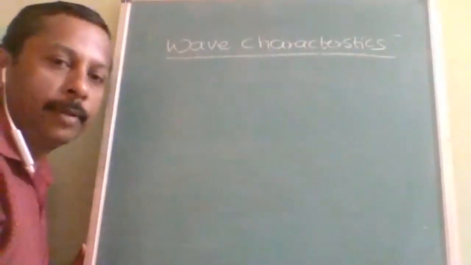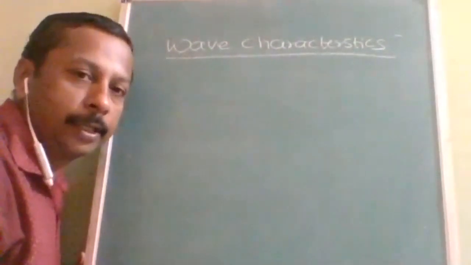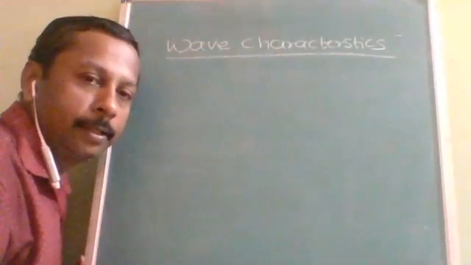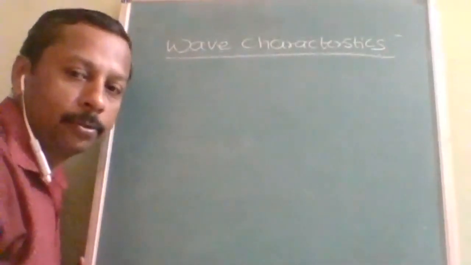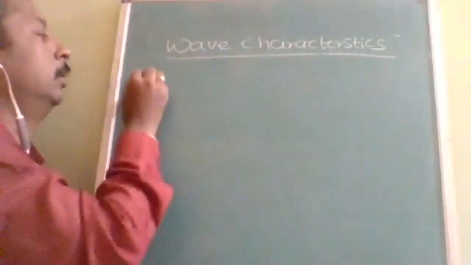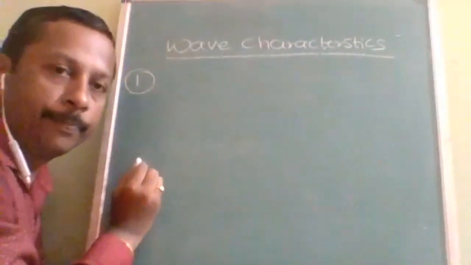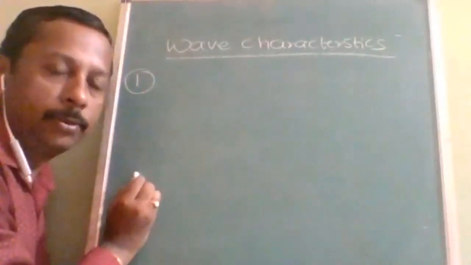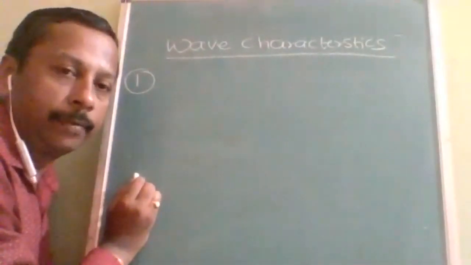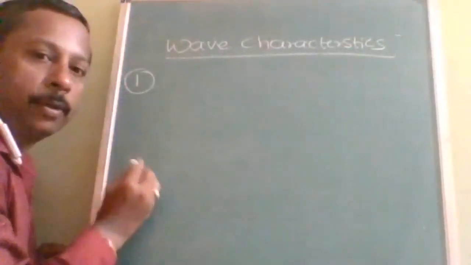Okay, so every wave is characterized by some parameters. We can say wave characteristics also as wave parameters. So when you explain something about the wave, you should give some values about it. Those values are only called wave characteristics or wave parameters.